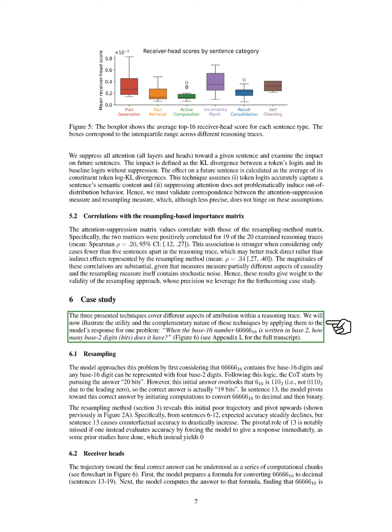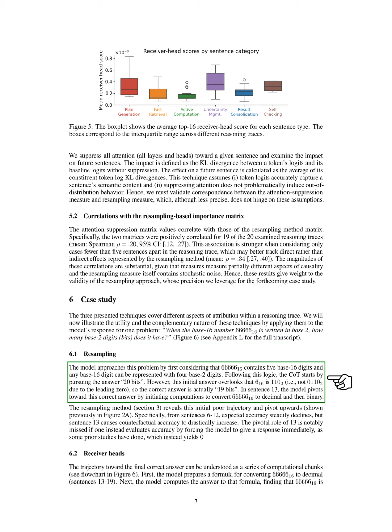Section: Resampling. In this section, we explore the resampling process. We begin by noting that the hexadecimal number 66,666 has 5 digits, and each digit can be expressed using 4 binary digits. Initially, we arrive at the answer of 20 bits, but we realize that the hexadecimal digit 6 corresponds to the binary 110, not 0110, leading us to the correct answer of 19 bits.